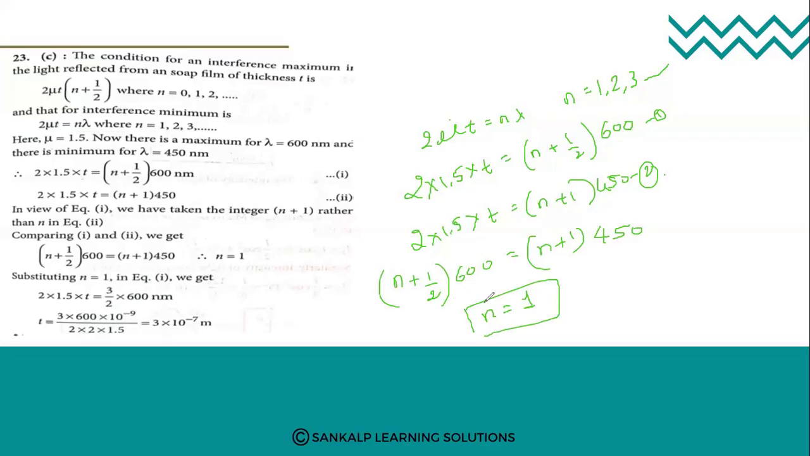Now we need to substitute this n equals 1 in equation 1, or you can substitute in equation 2 also. You can check the value of the thickness t. Here it is substituted in equation 1: 2 into 1.5 into t equals 3 by 2, because n is equal to 1, so 1 plus 1 by 2 is 3 by 2, into 600. Therefore, the value of t is found to be 3 into 10 to the power of minus 7 meter. This is the value of the thickness.